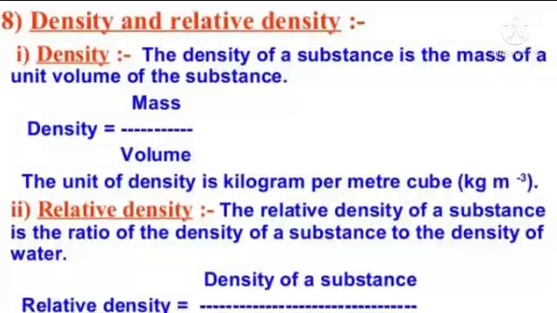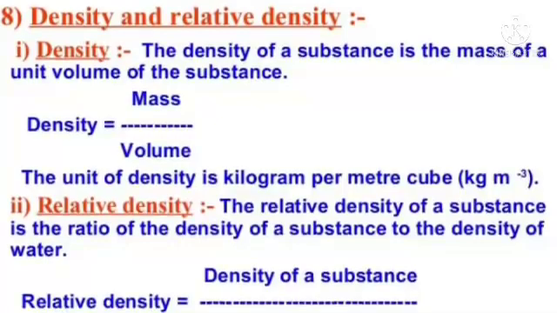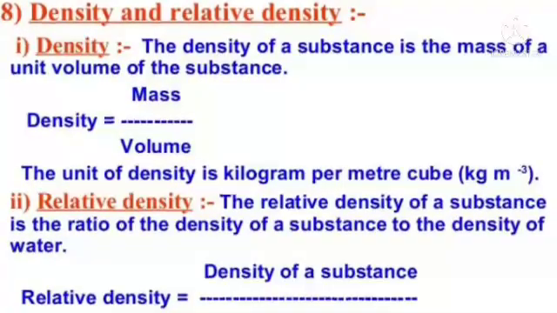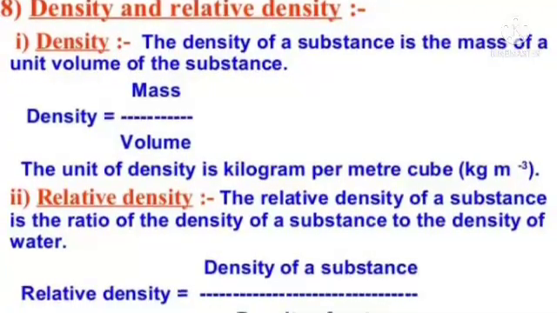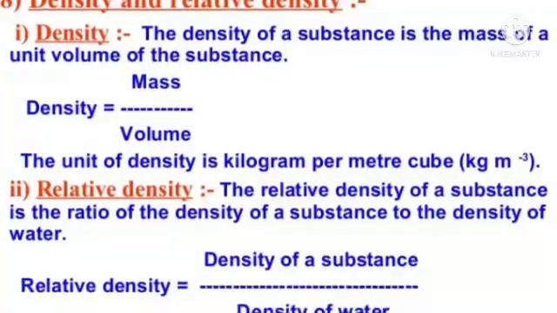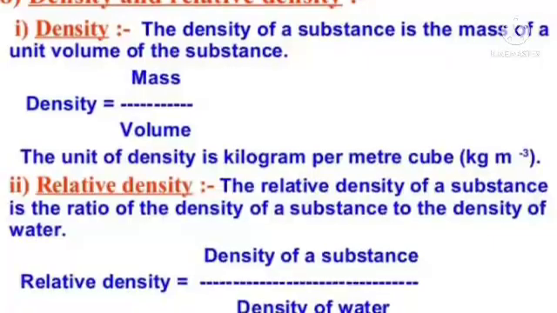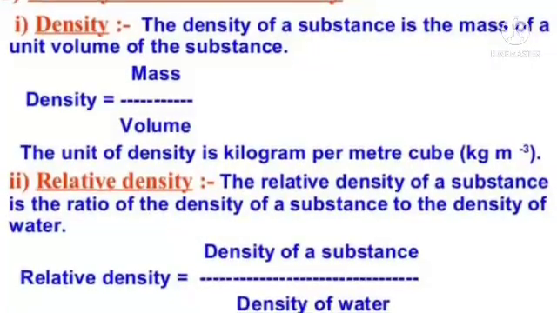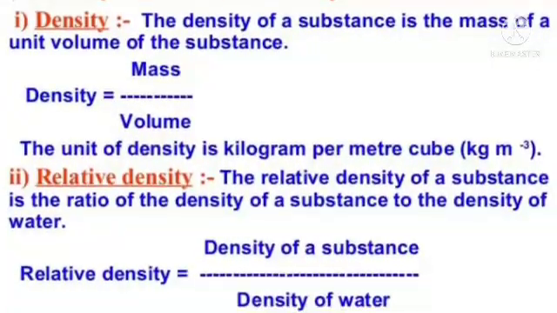Density and relative density. Density. The density of a substance is the mass of a unit volume of the substance. Density is equal to mass upon volume. The unit of density is kilogram per meter cube.